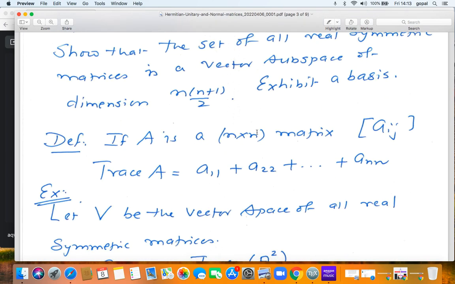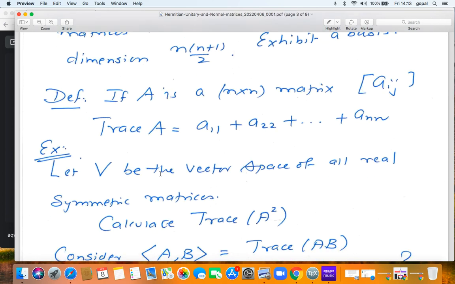If A is an n cross n matrix, call the entries Aij, then the trace of the matrix is A11 plus A22 plus dot dot dot plus Ann. That's called the trace of a matrix. So for example, what is the trace of a 3 cross 3 matrix? A11, A12, A13, A21, A22, A23, A31, A32, A33. What is the trace? A11 plus A22 plus A33. So now we come to the next exercise.